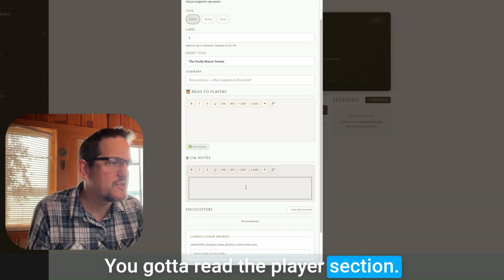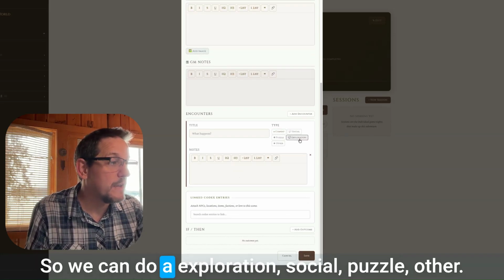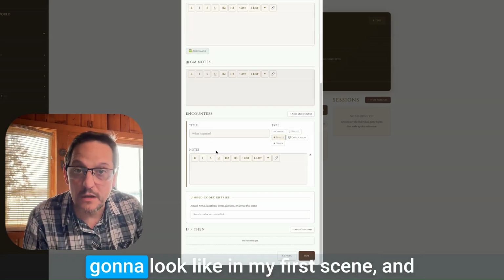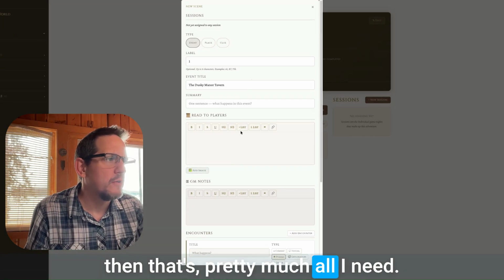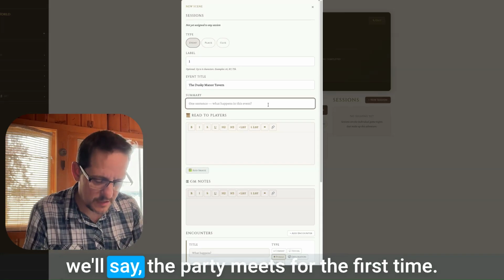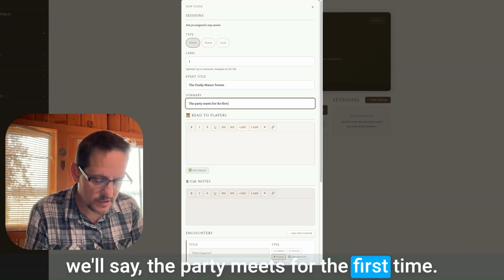You got to read the players section. You got some GM notes we can stick in there. I can do some encounters, right? So we can do an exploration, social, puzzle, other. I can start to think through what's this going to look like in my first scene. And then that's pretty much all I need. We'll say the party meets for the first time.